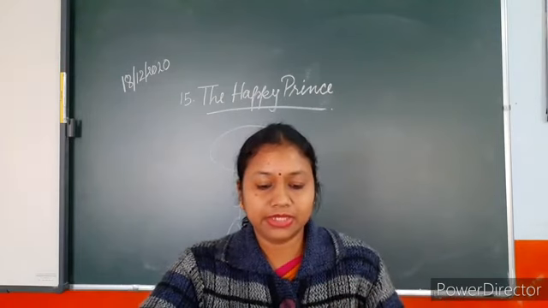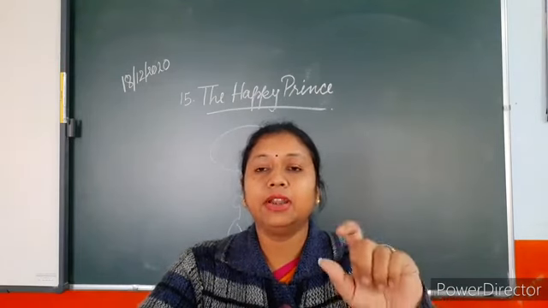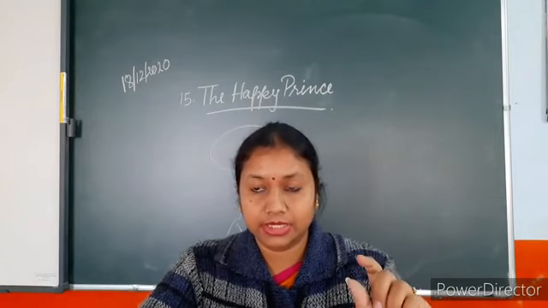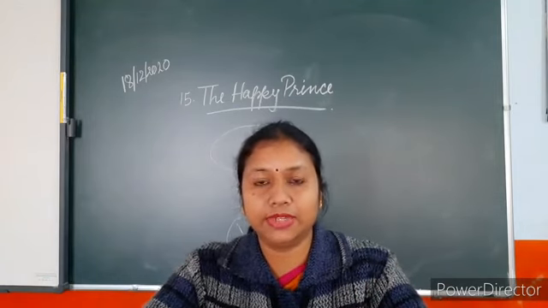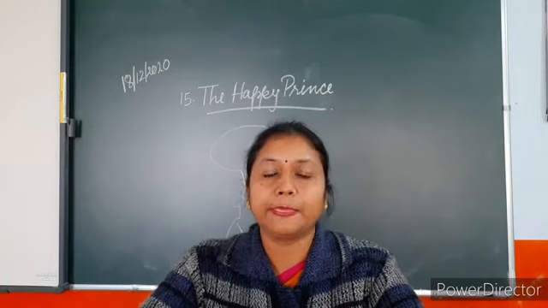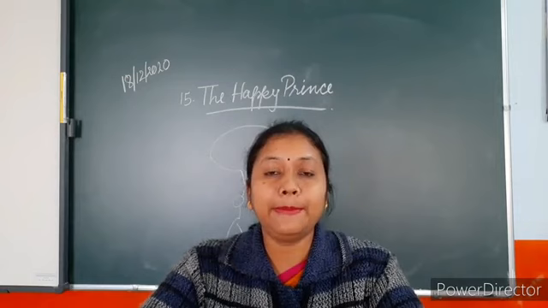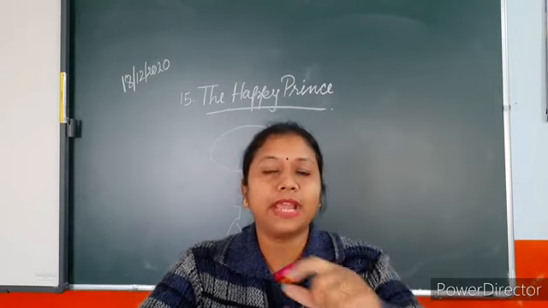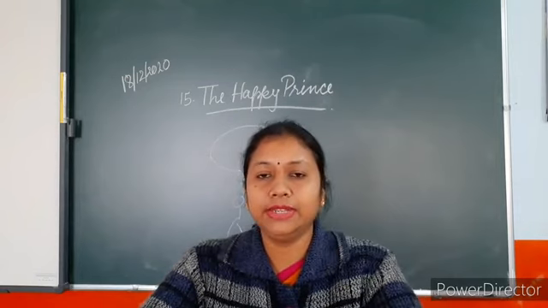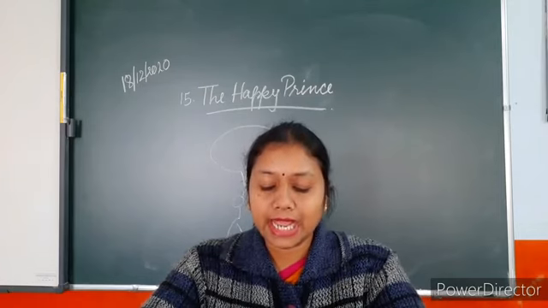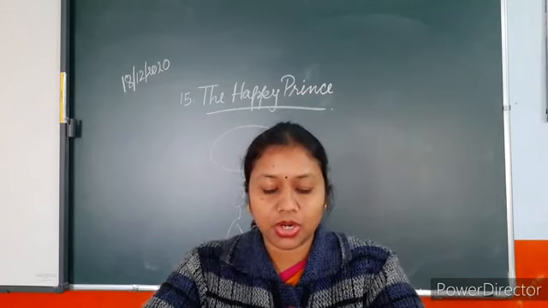And you can see in the picture also, it's not very clear, but in the eyes of the statue there were 2 bright sapphires. What is a sapphire? It's a kind of stone, a very costly, very precious stone. 2 sapphires were there on the eyes of the statue. And a large red ruby glowed on his sword hilt.